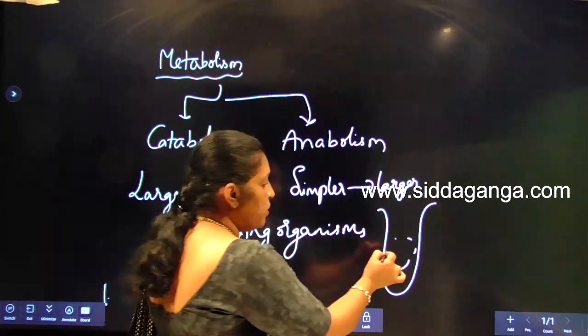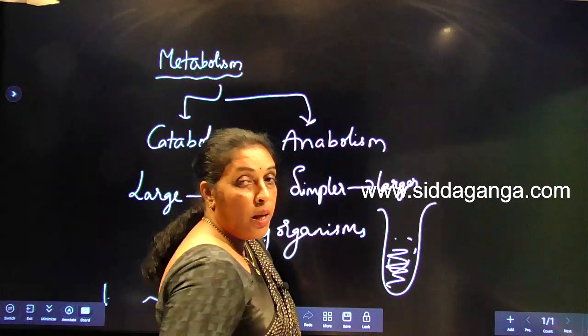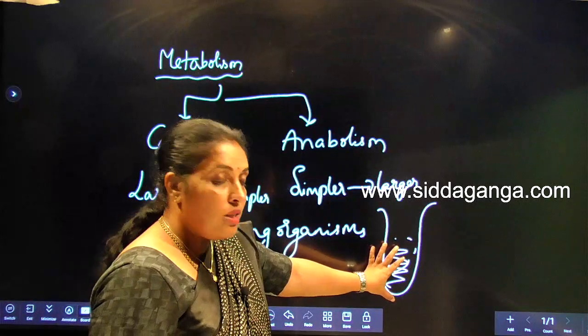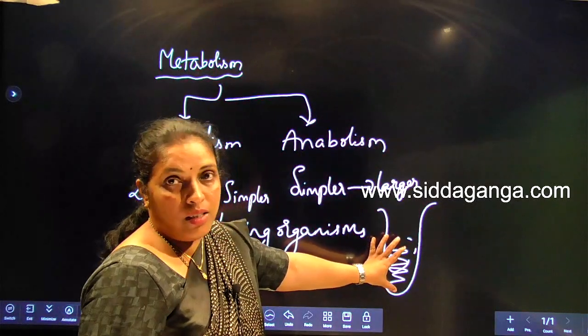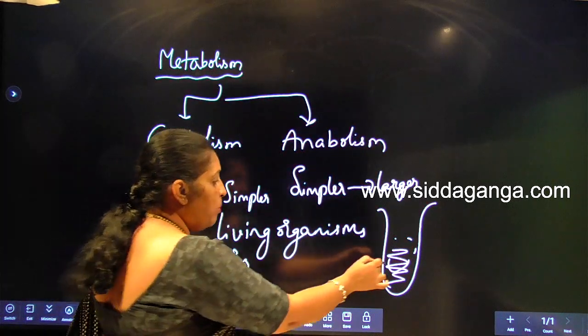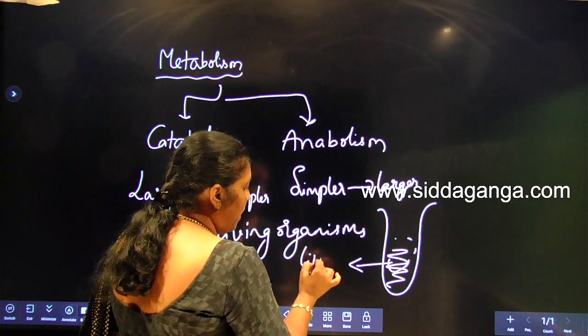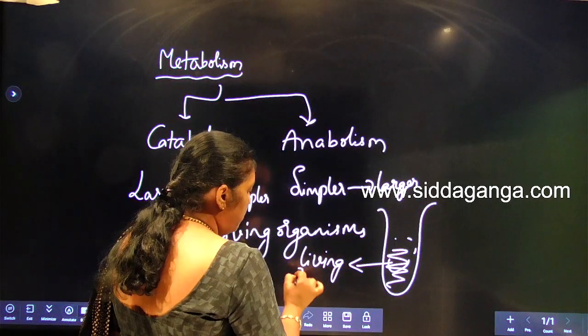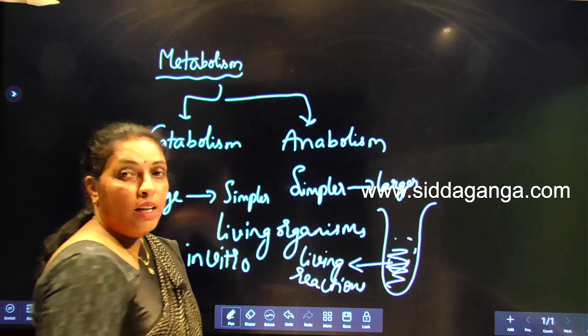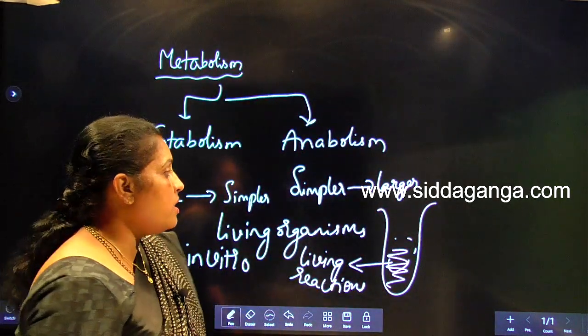In a test tube also we see chemical reactions, but the reactions which occur in a test tube cannot be considered as living things. It can be considered as a living reaction, but not as a living thing.